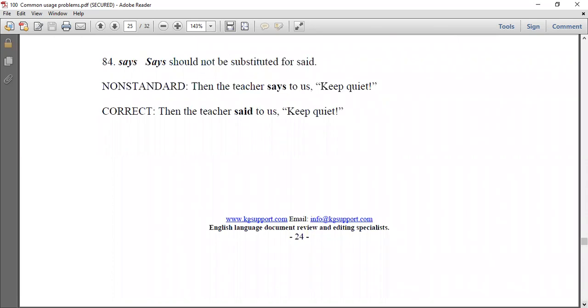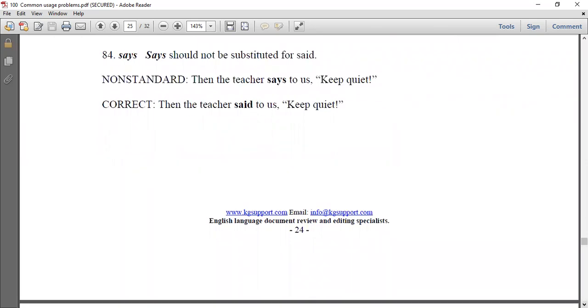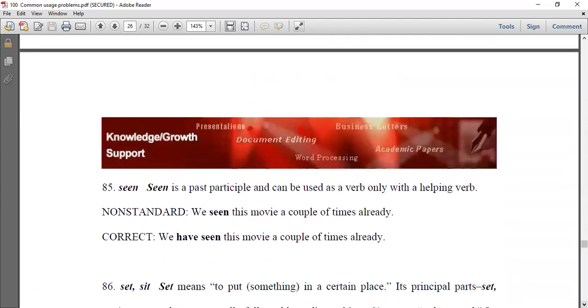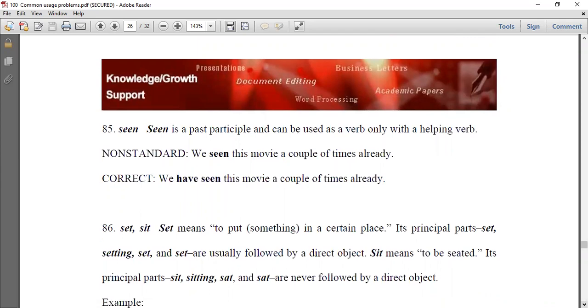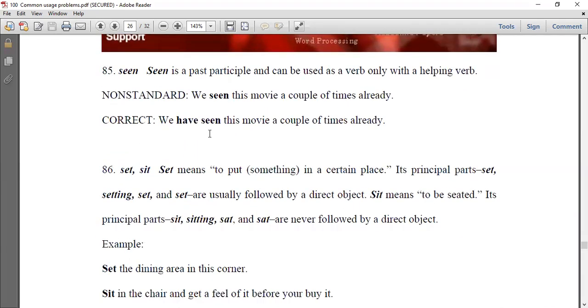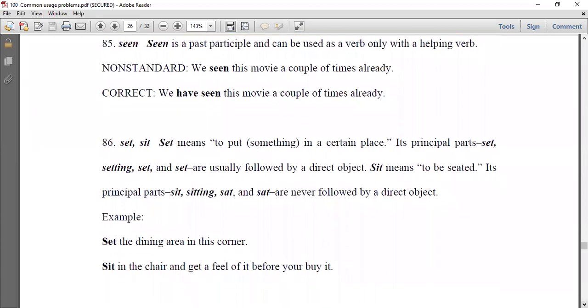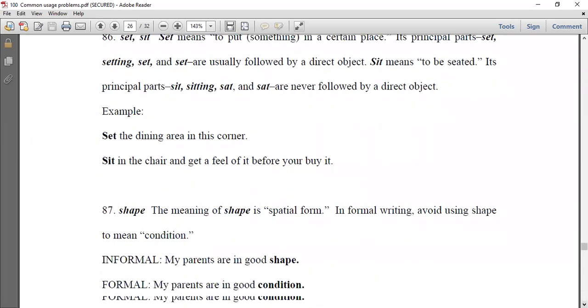Says is used with he, she, and it, and I think this is no problem to you. Seen is the past participle, and it needs to be used after a helping verb, like the example. Here we have seen, but never say we see. Number 86, set and sit. Set means to put in a certain place, but sit means to be seated, and you know it. We set the table for food, but we sit at the table.